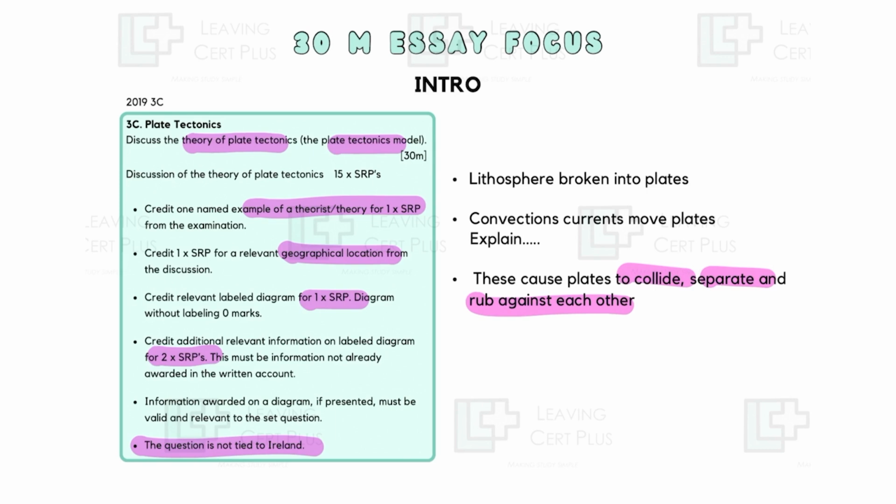So for the purpose of this essay plan, we're going to have a look at a couple of theories and theorists that you could bring in. A lot of people might only look at two theories here. I'm just going to bring in some more up-to-date areas. But a lot of students writing this essay would probably just focus on your seafloor spreading and your continental drift. So the first one we're going to have a look at is continental drift.